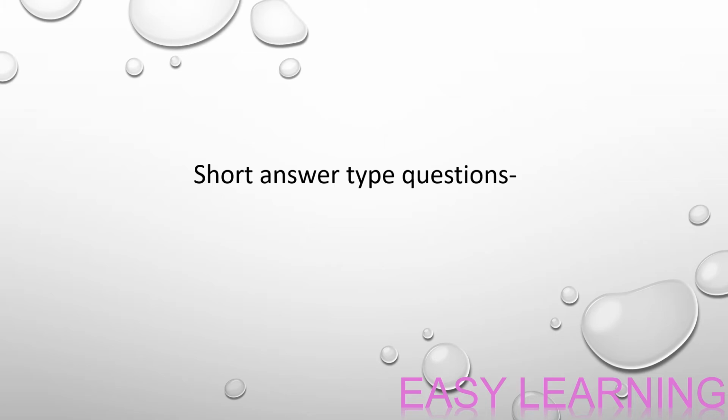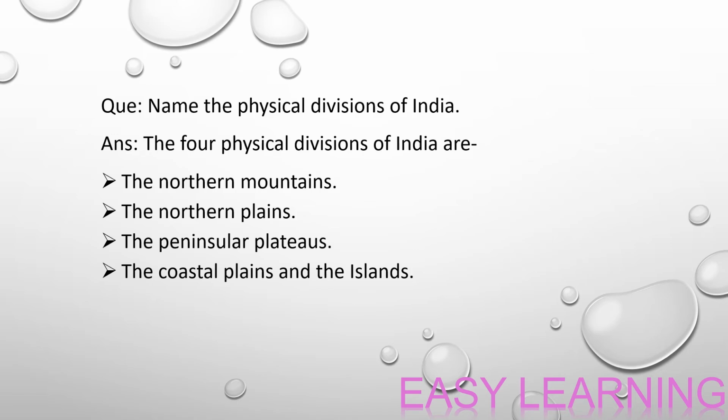Short answer type questions. Name the physical divisions of India. The five physical divisions of India are the northern mountains, the northern plains, the peninsular plateaus, the coastal plains, and the islands.